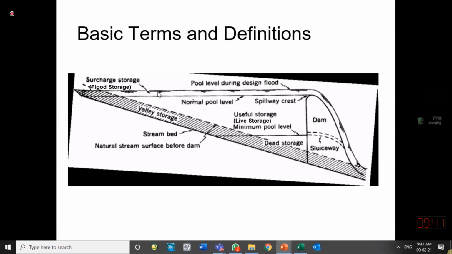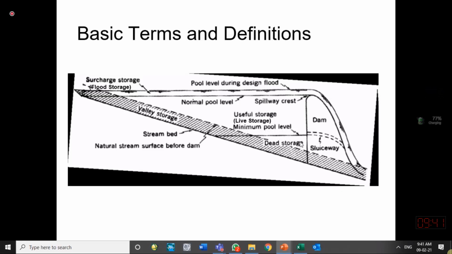The maximum storage for which this reservoir is designed during the flood time, we call the maximum pool level, or pool level during the flood. Normally, we keep the water up to the normal pool level. In the dry season, water is used from this storage, and we bring it to the lowest possible level in this reservoir. We say minimum pool level.